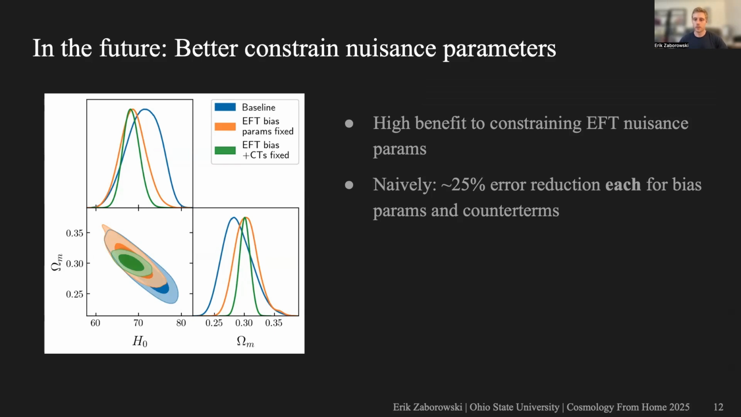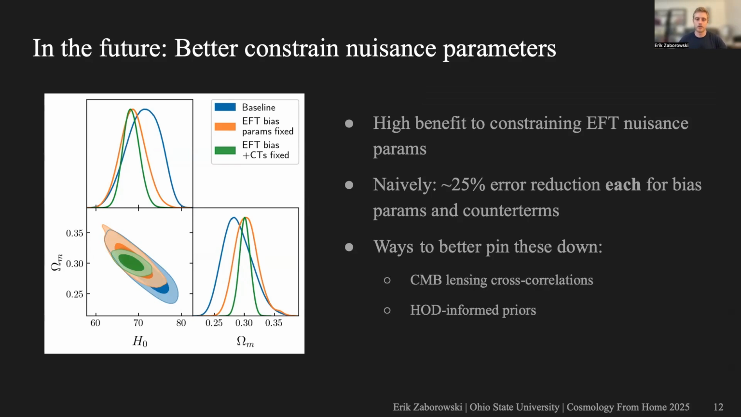And there are some known ways that we can nail these down better. And that includes, for example, cross correlations with CMB lensing or HOD-informed priors. And we have plans to investigate these in the near future.